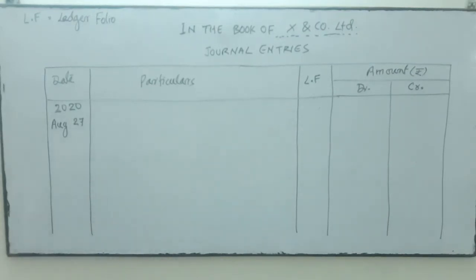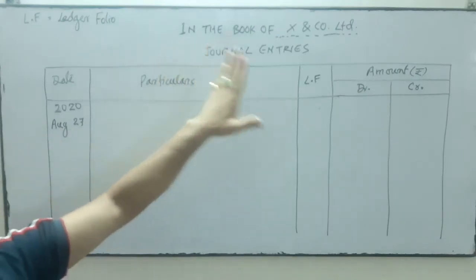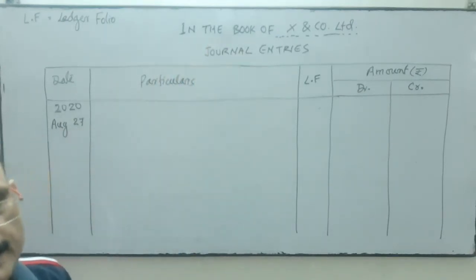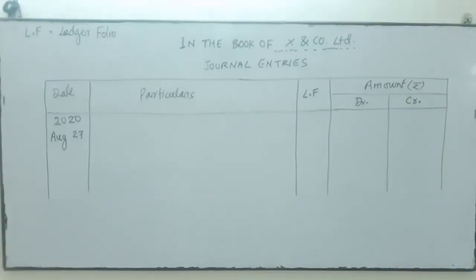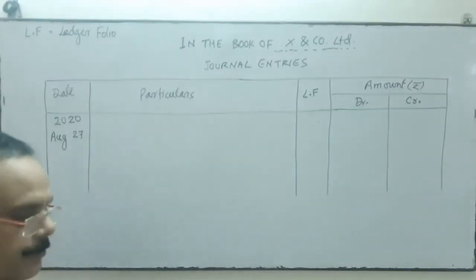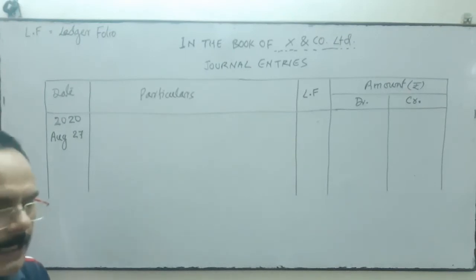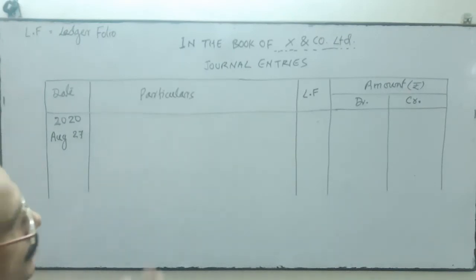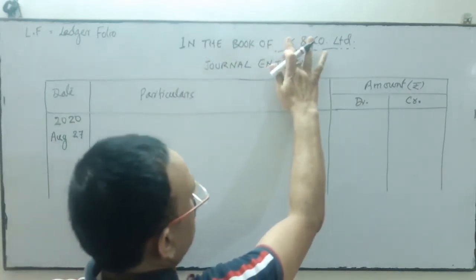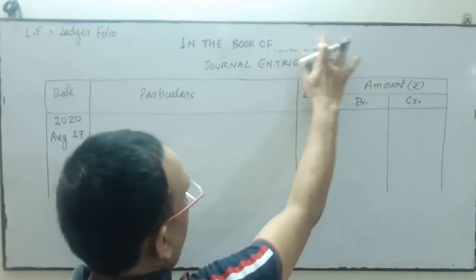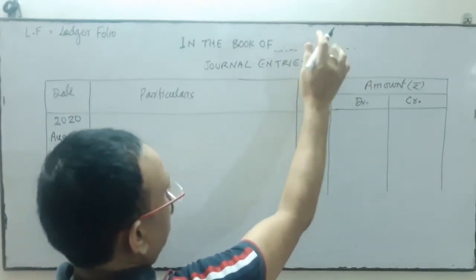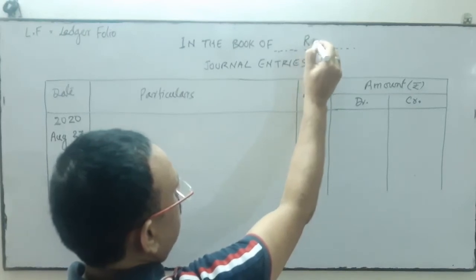Now we'll discuss the journal. We have to discuss how to record a transaction in the books, in the journal entry, how to record the transaction through the journal. Now we'll try to understand how to record the transaction through the journal. Suppose we are going to record the transaction in the books of a sole proprietor whose name is Ram.